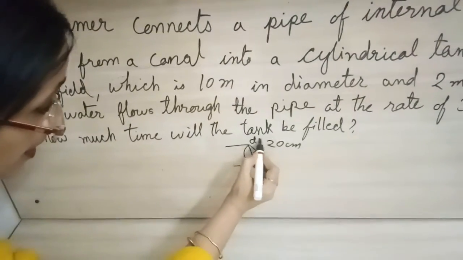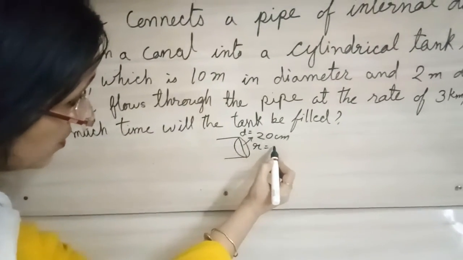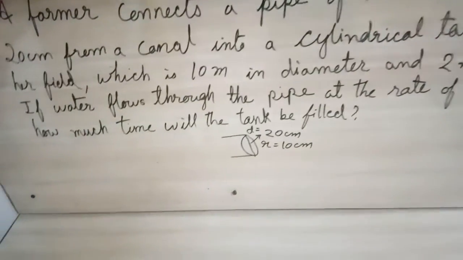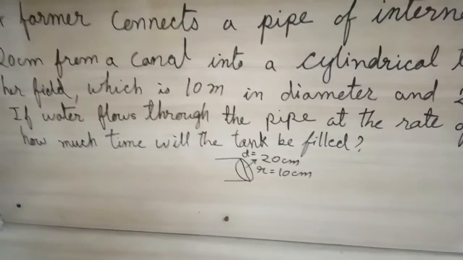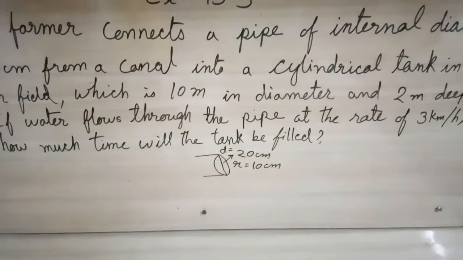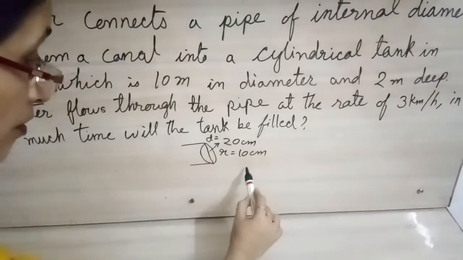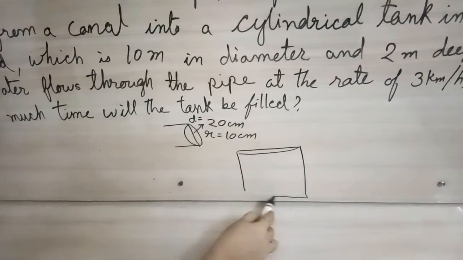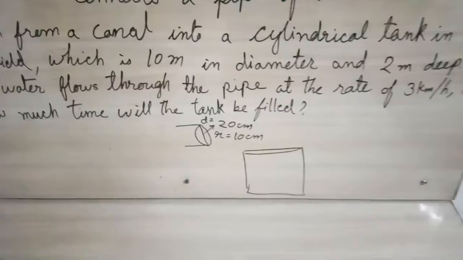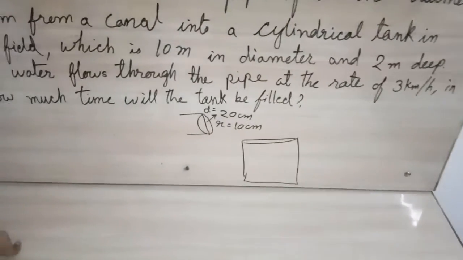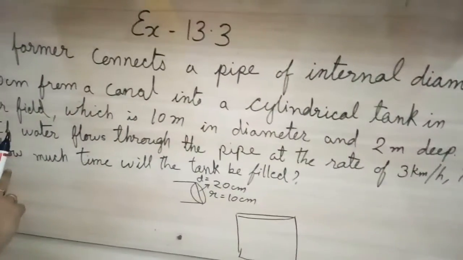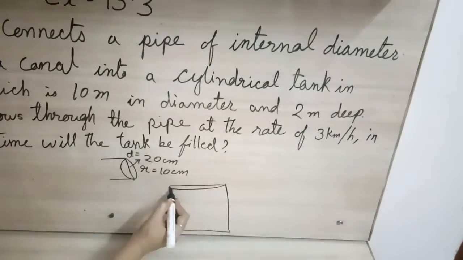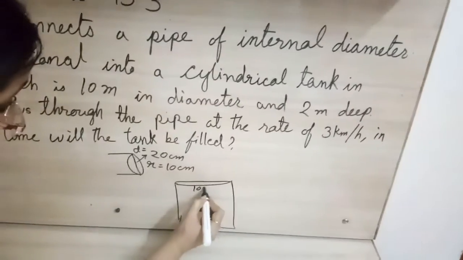This is our diameter. So the radius will become diameter upon 2, so it will become 10 centimeter. Then they are telling, into a cylindrical tank. The person has connected this pipe into a cylindrical tank, and the diameter of the tank they have given is 10 meters.